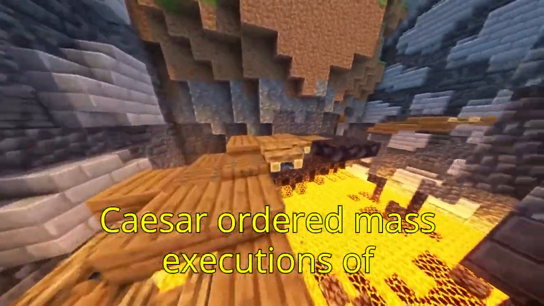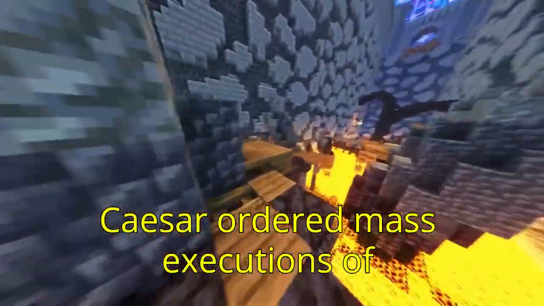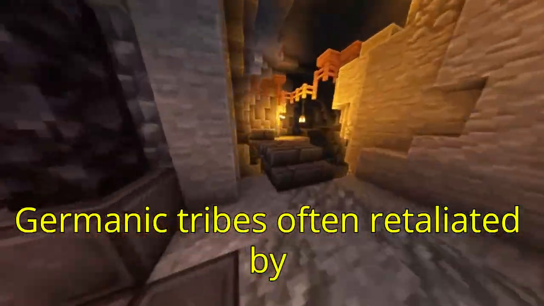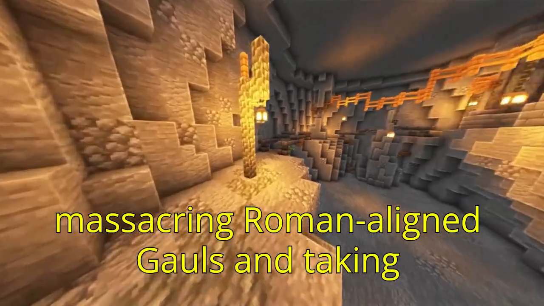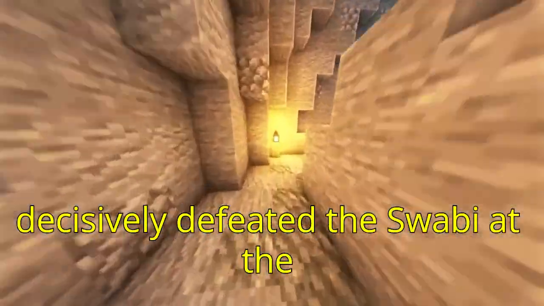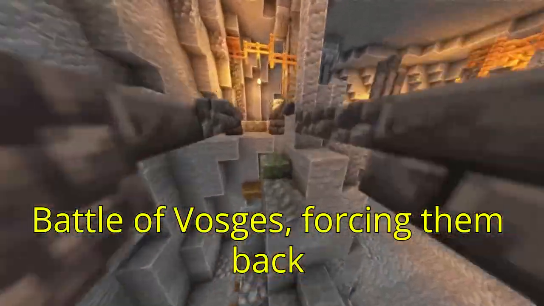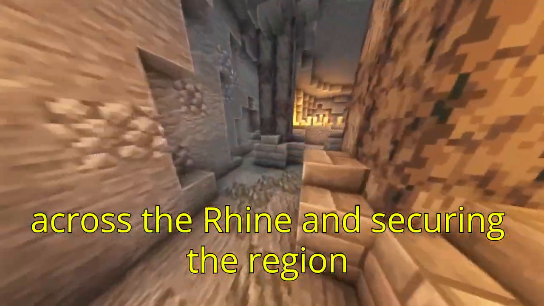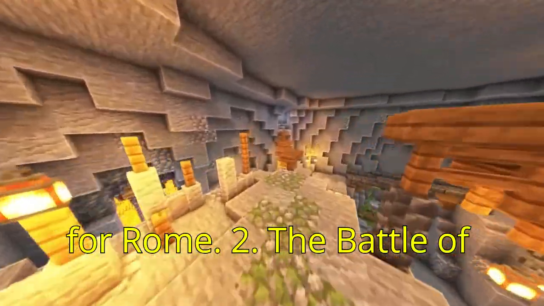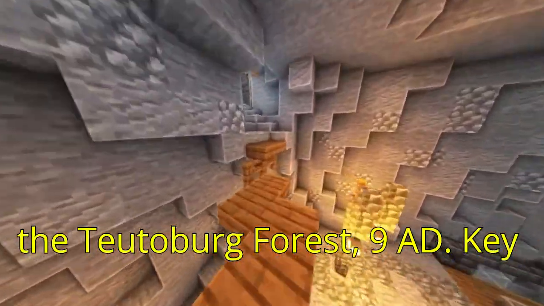Brutality: Caesar ordered mass executions of Germanic warriors who surrendered. Germanic tribes often retaliated by massacring Roman-aligned Gauls and taking slaves. Outcome: Caesar decisively defeated the Suebi at the Battle of Vosges, forcing them back across the Rhine and securing the region for Rome. 2. The Battle of the Teutoburg Forest, 9 AD.